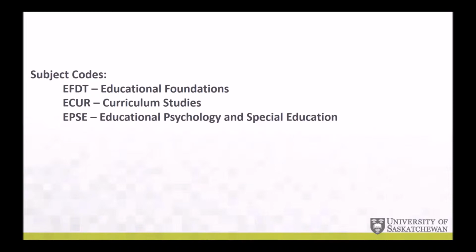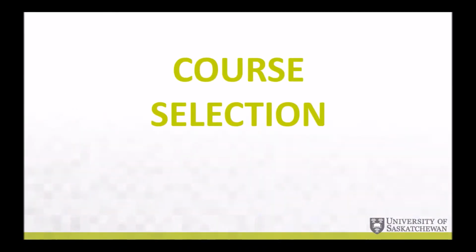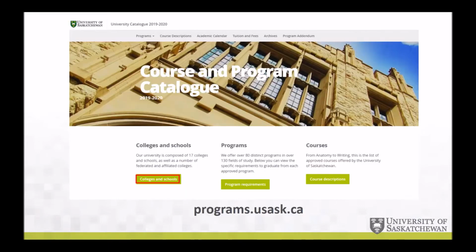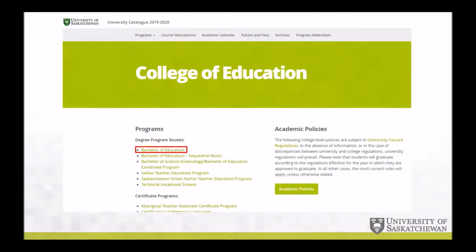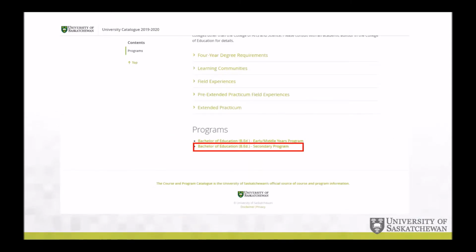In your first 2 years of education, you'll take 3 different types of education classes: EFTT, which stands for Educational Foundations, ECUR, which stands for Curriculum Studies, and EPSE, which stands for Educational Psychology and Special Education. To select your first year classes, consult the course and program catalog at programs.usask.ca. Select Colleges and Schools, then Education, and Bachelor of Education. Scroll to the bottom or click Programs on the left-hand side, and select Bachelor of Education B.Ed Secondary Program.